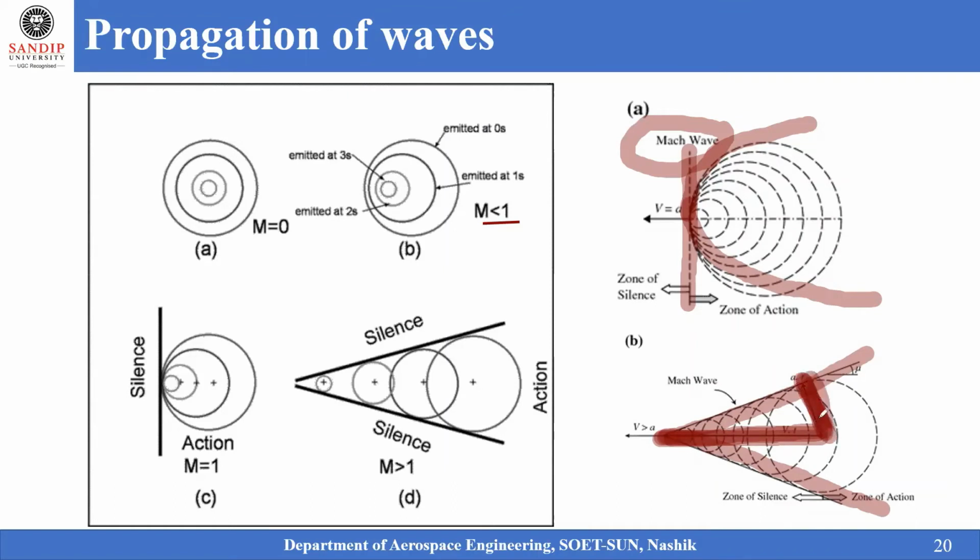At the point of tangency a perpendicular is drawn, and that is nothing but the distance on that line. So this completely gives the shock wave angle, or the Mach cone angle, that we have obtained.